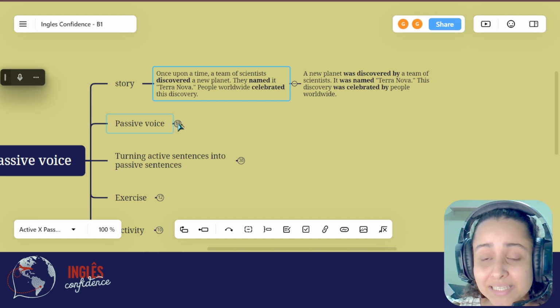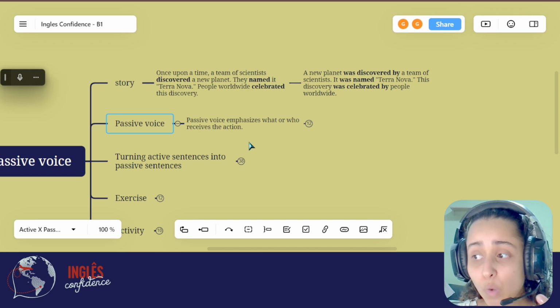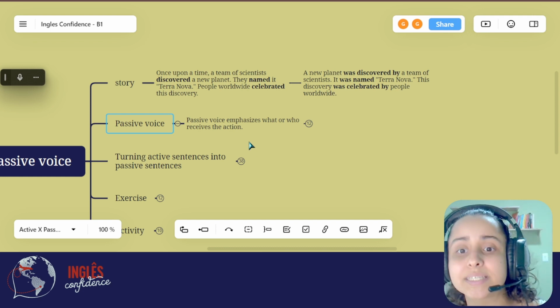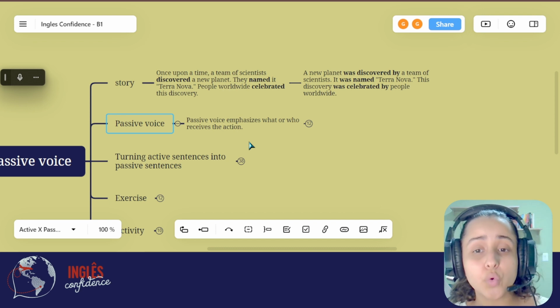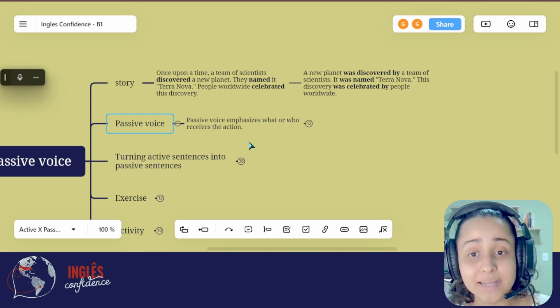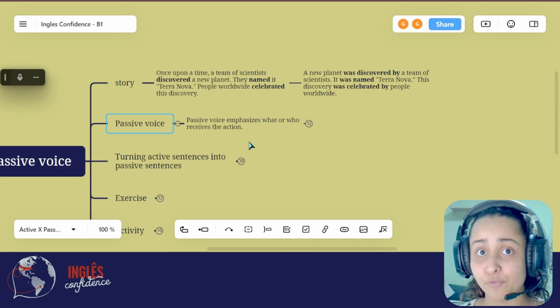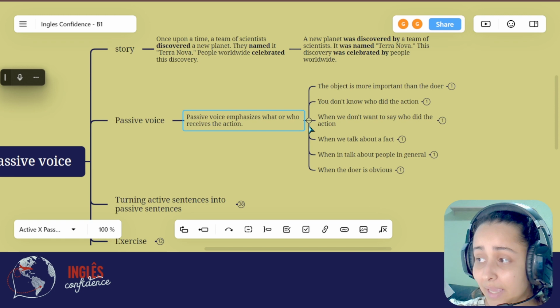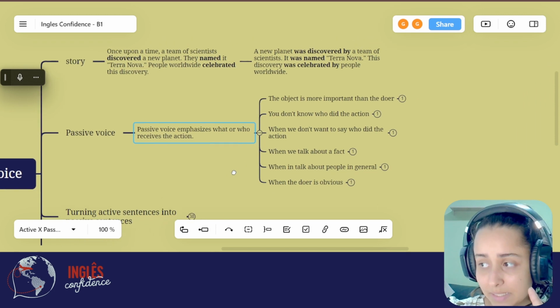While in the passive voice, the focus is on what or who receives the action. The focus is not on who is doing the action, but on the action itself. And we can use the passive voice in some different ways.